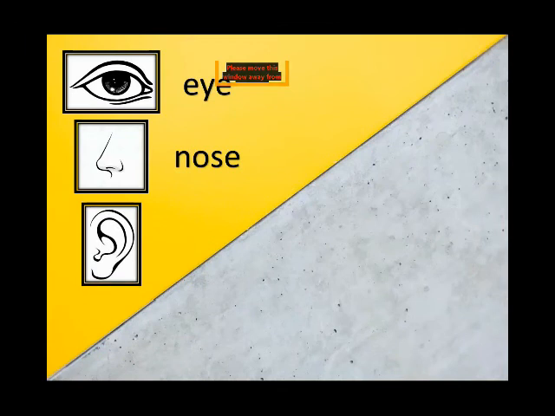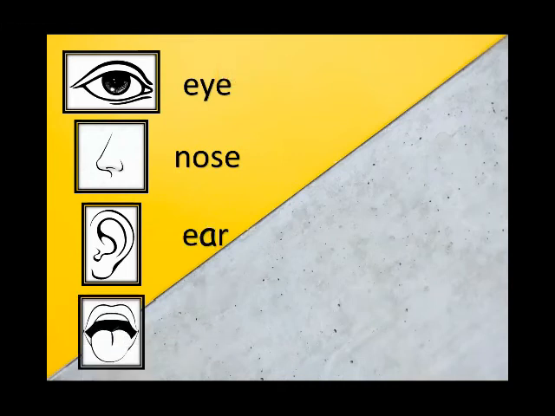Now look at the third picture. What is this? It's an ear. And the spelling of ear, E-A-R, ear. Now move to the next.